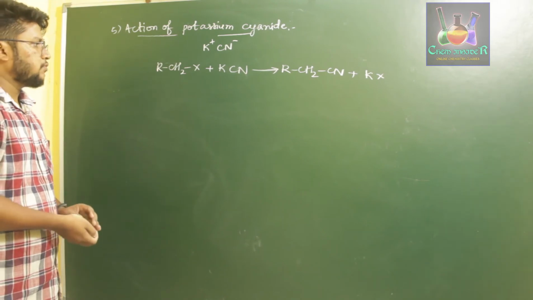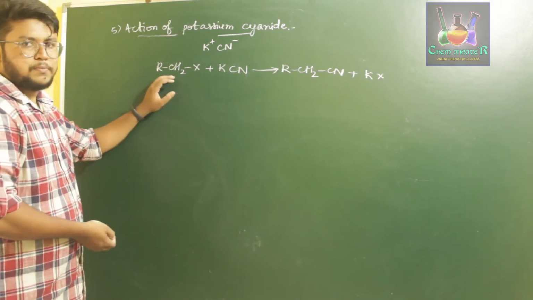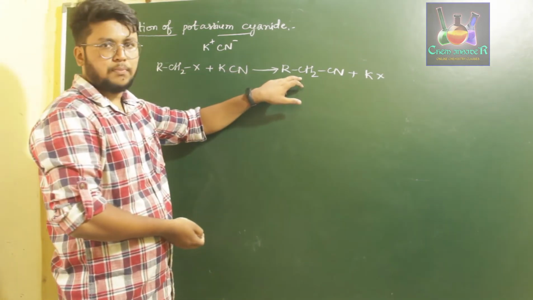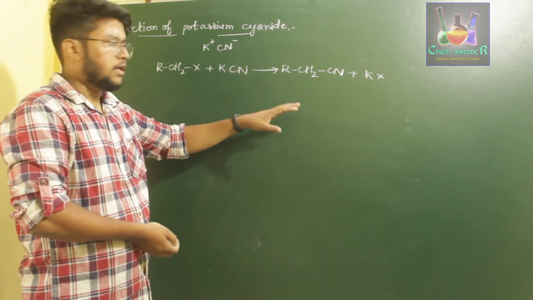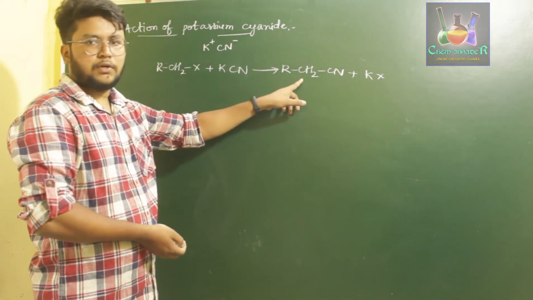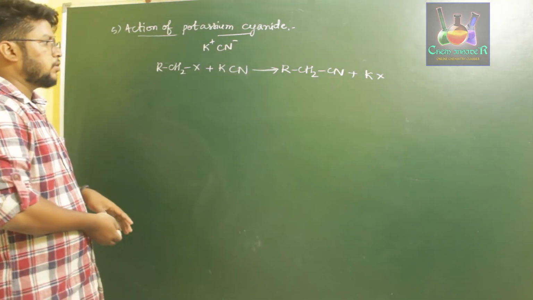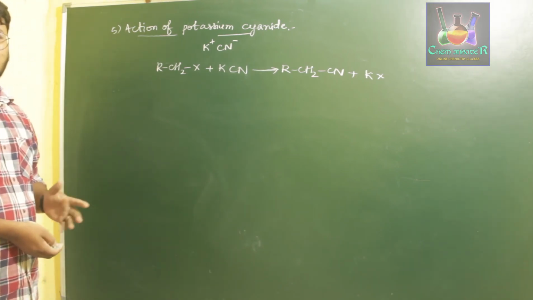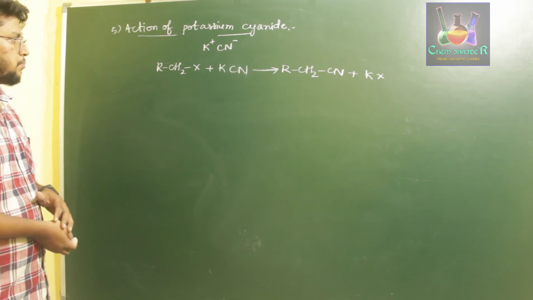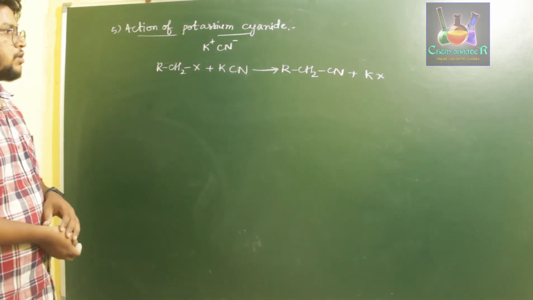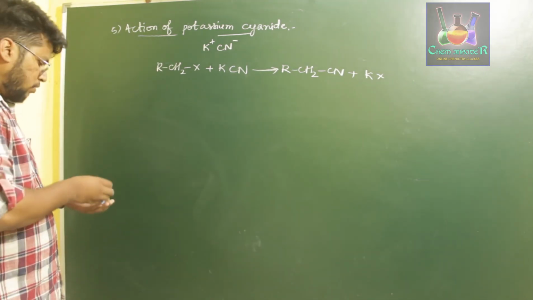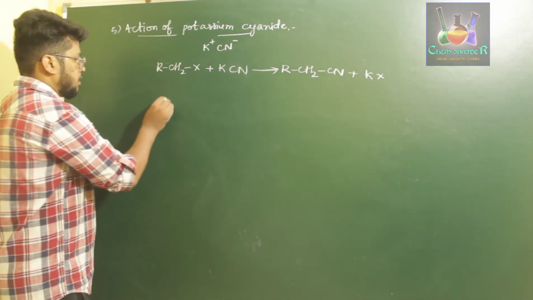If you observe carefully, the number of carbon atoms present in the parent reactant and the number of carbon atoms present in the product are increased, right? So the number of carbon atoms here is one less when compared to the product formed. So this reaction increases the number of carbon atoms. That is, if you have to increase the carbon chain of a haloalkane, we can use this process. So for example, let us consider